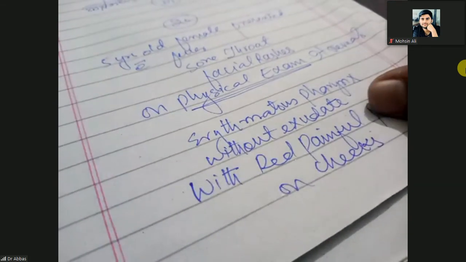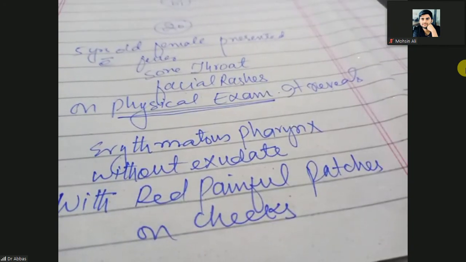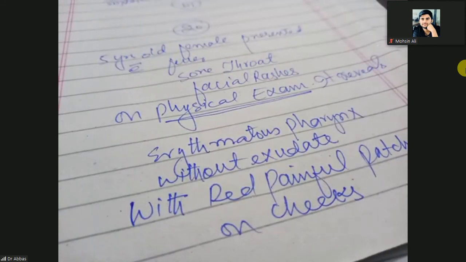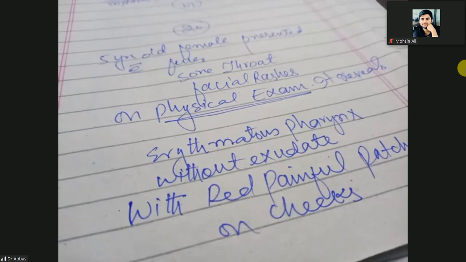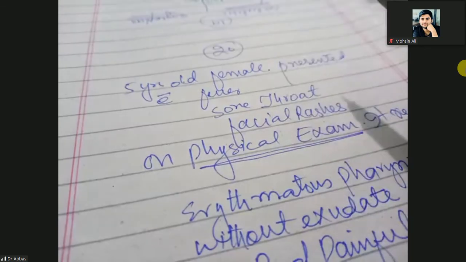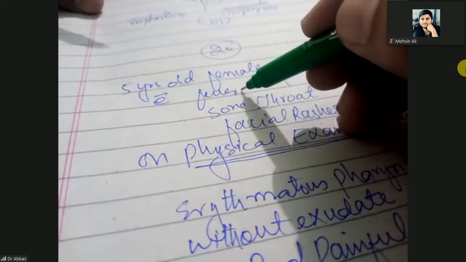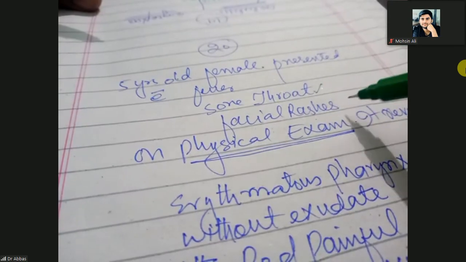Okay, so what is your diagnosis and what is your treatment of this patient? Again repeating this clinical case: a 5 years old female presented with fever. She has sore throat, facial rashes.